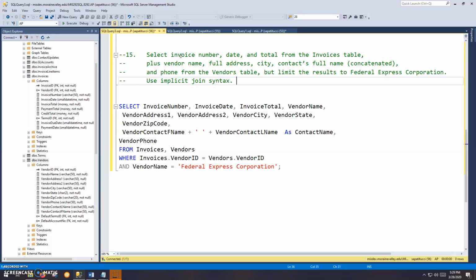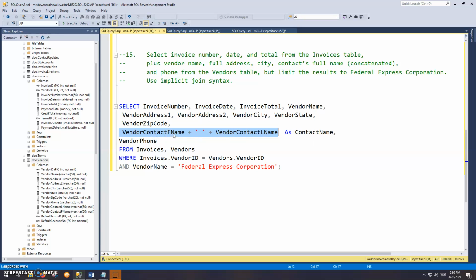So I'm selecting these columns, invoice number, date, and total from the invoices table. Okay, and then the vendor stuff. We want the vendor name, address, city, state, and so on. And then the contact name concatenated. Look at this. Okay, concatenated. So I want the name displayed in the results like a person's name, first name, space, last name. And I can do that.